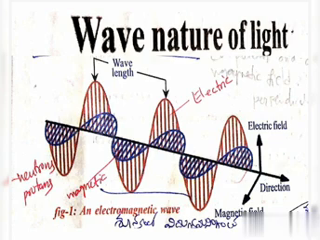The relation between these two quantities is given by lambda being proportional to 1 by nu, or c = nu lambda. The distance between two consecutive crests or troughs is called wavelength, shown by lambda. The number of vibrations produced per second is called frequency, shown by nu. So lambda is inversely proportional to nu, otherwise c = nu lambda.